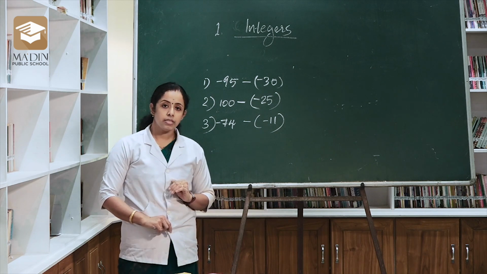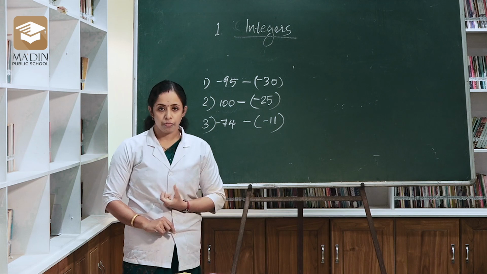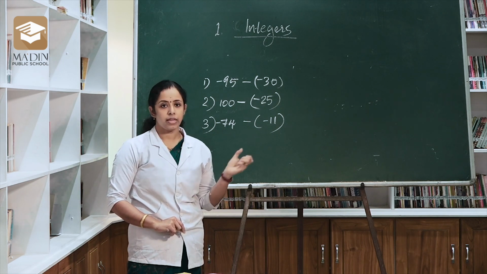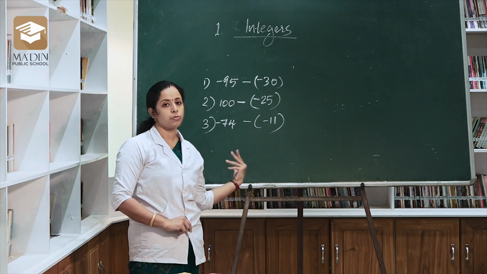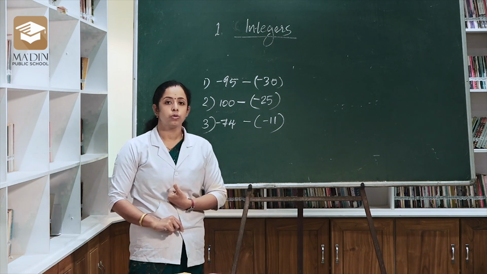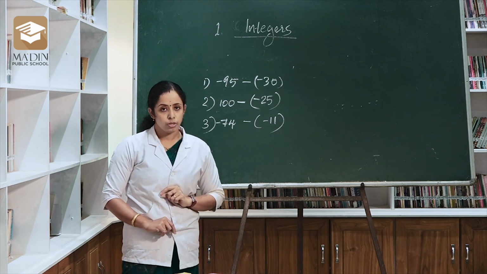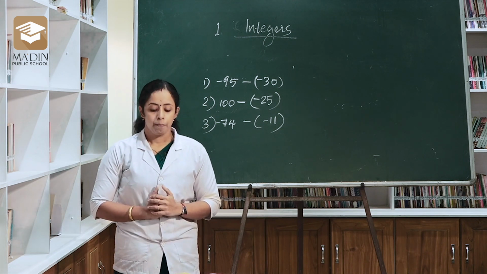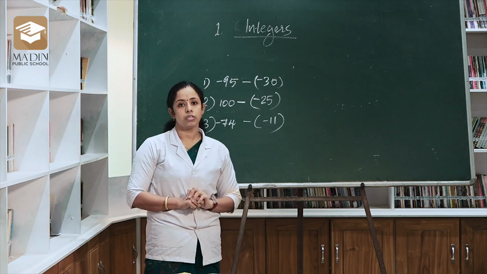Number line is used to represent all integers. In the case of a number line, the center number is 0, the right side of 0 becomes positive integers and the left side becomes negative integers. Then I already gave you one question regarding the number line. You can do it. Then we already told what is addition of integers, right? What is addition of integers?